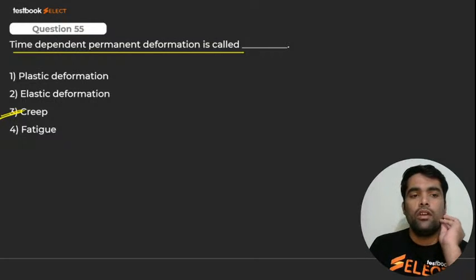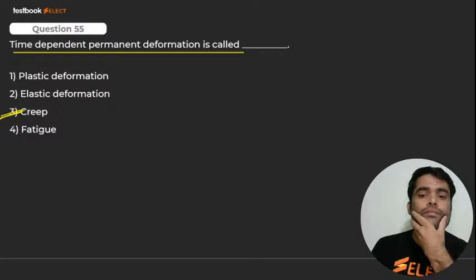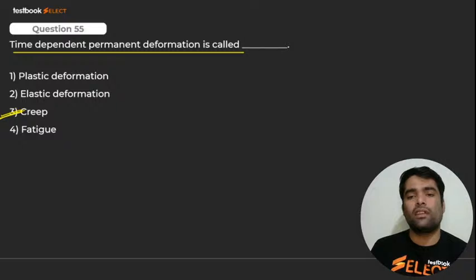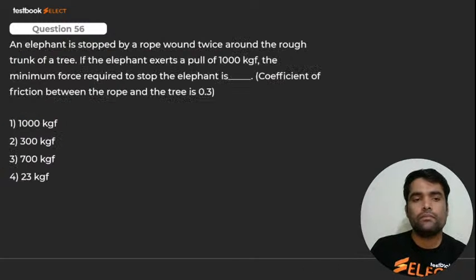Equal to 1. Very good. 1 is correct. Very good. 55, 3. Very good. It is not 3. Vijay, it's not 3. I repeat, creep. Very good, Sam. It should be creep.